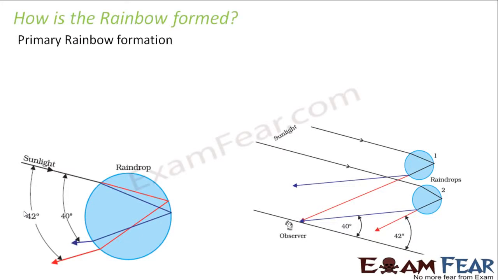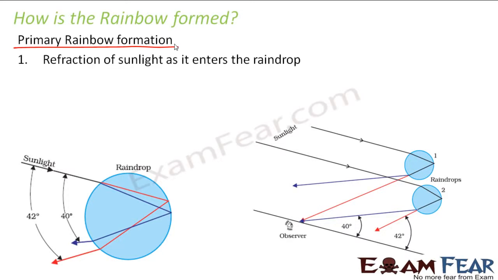So now let us look at the formation of a rainbow. Here we will talk about primary rainbow formation. How is a primary rainbow formed? Now you will also come to know what a primary rainbow is and what a secondary rainbow is. When we talk about a primary rainbow, it is formed in 3 steps. In the first step, what happens? The sunlight, the sun rays coming from the sun, enter the spherical raindrops which are present in the atmosphere after the rain.